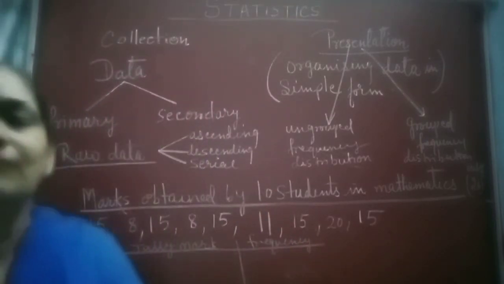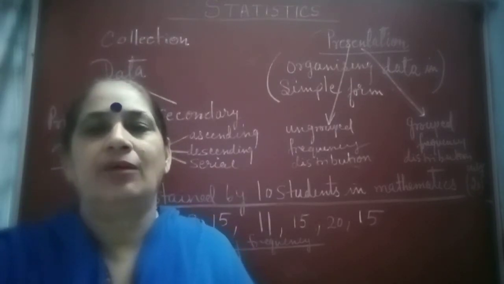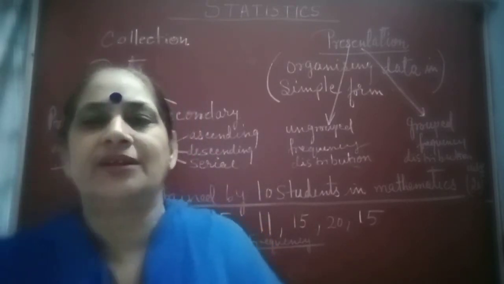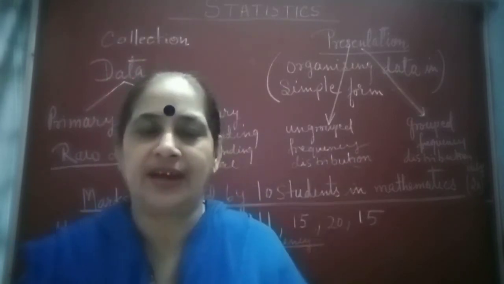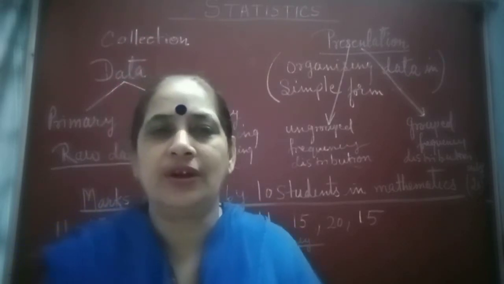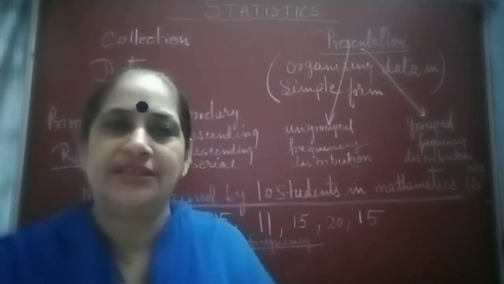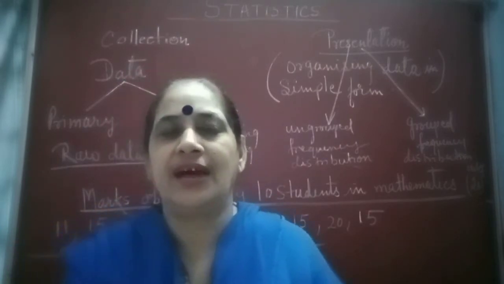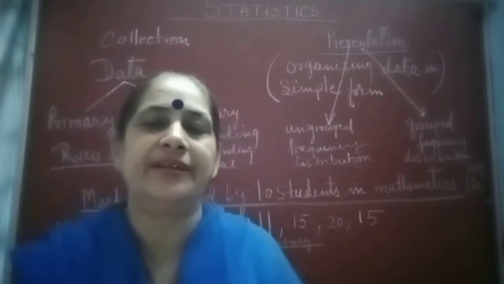Now this data which we are collecting is called raw data. Suppose I have collected how many children are getting pocket money at home and how much money they are getting. So I have collected one data set. That data which I have collected is called raw data. Okay, this raw data can be arranged in ascending order, descending order, or serial order. If the data is arranged in ascending order, it is called an array or arrayed data.